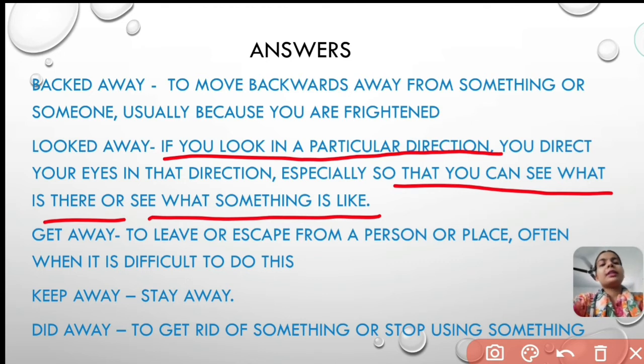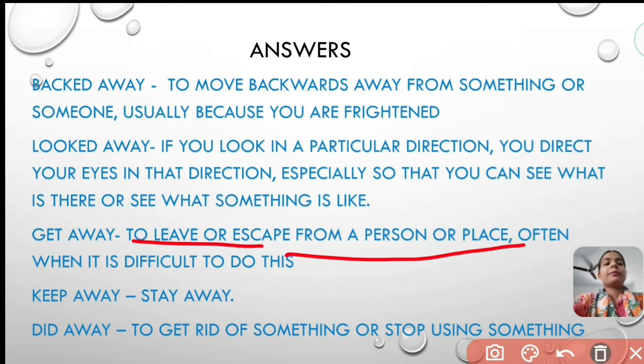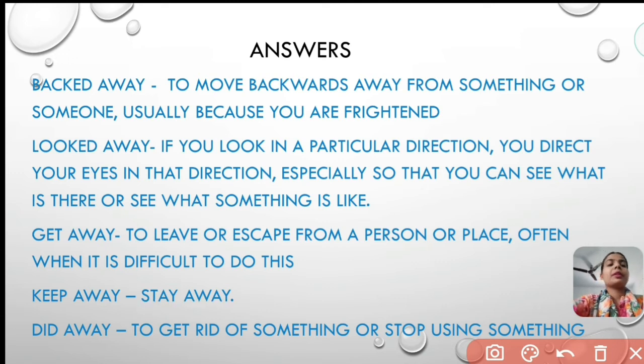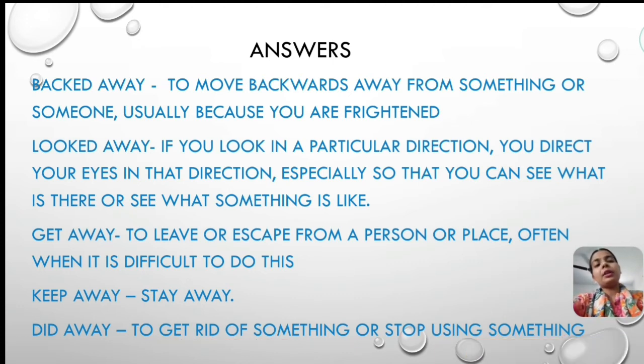Then the next word is get away. Get away means to leave or to escape from a person or place, often when it is difficult to do this. The next is keep away. Keep away means to stay away. And the last one is did away. Did away means to get rid of something or to stop using something. So I hope, students, you have understood the meaning of these collocations. Now let's proceed to the next exercise of grammar and use.